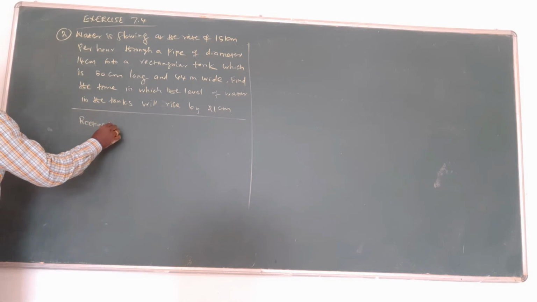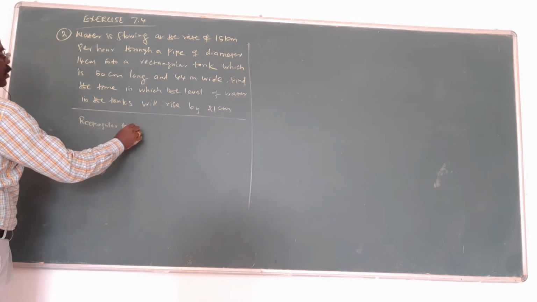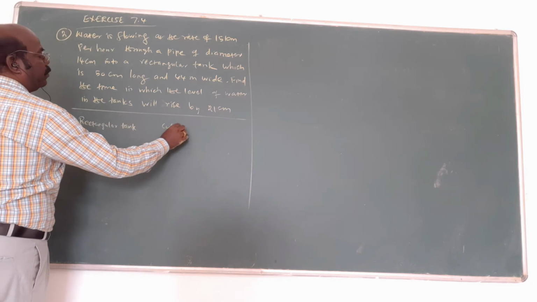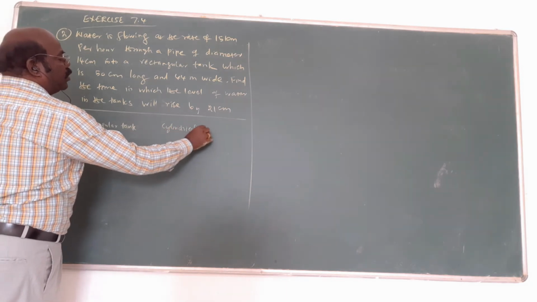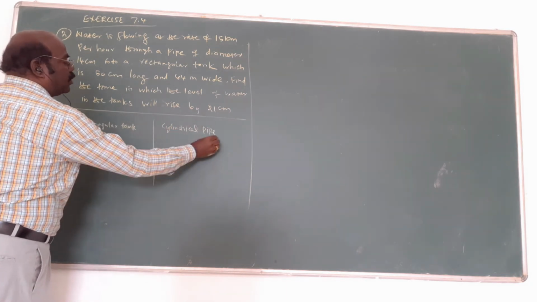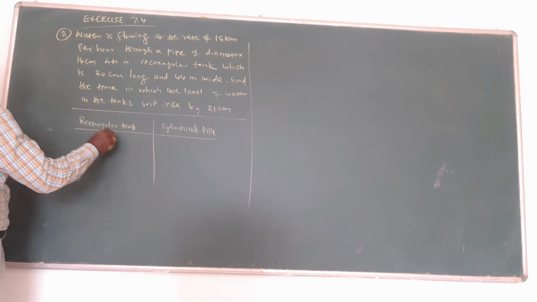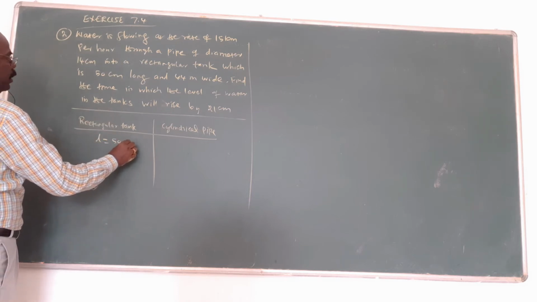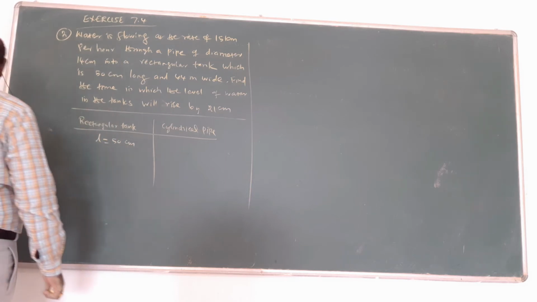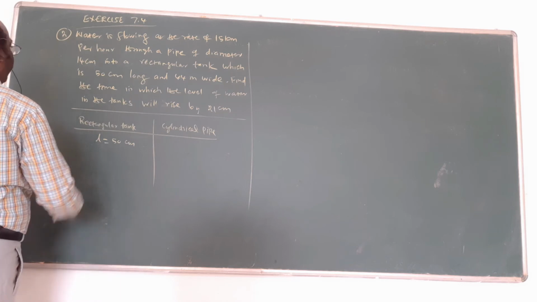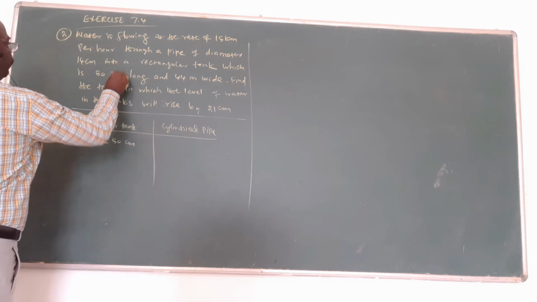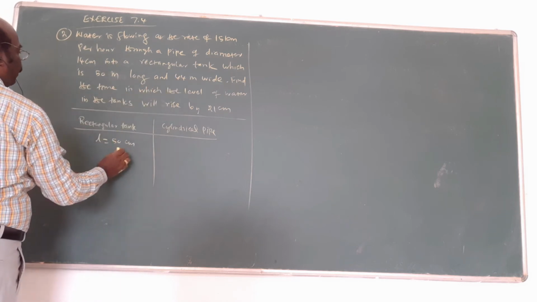First, a rectangular tank and a cylindrical pipe. Okay? The first one is the rectangular tank. Length is 50 meter, not centimeter, a meter. Here also meter, about 50 meter.